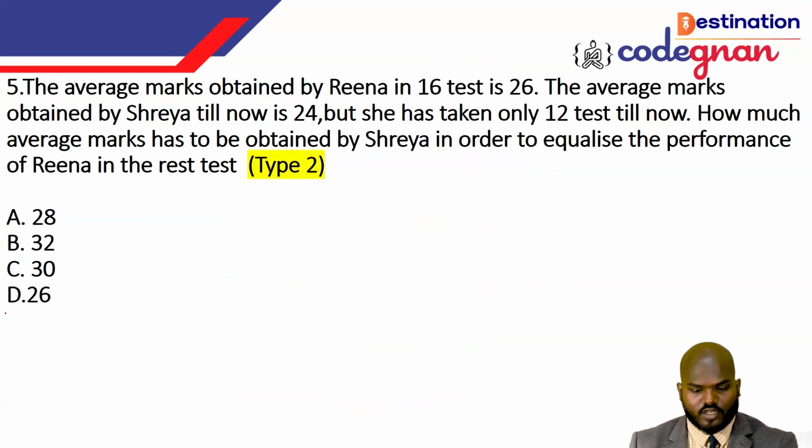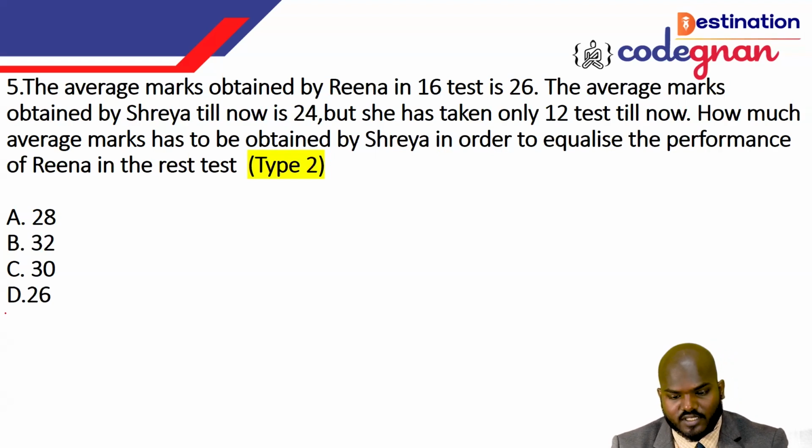Okay, so going to the next one, guys. The average marks obtained by Reena in the 16 tests is 26. The average marks obtained by Shreya till now is 24, because they didn't give the number of tests, but they have given that she has taken only 12 tests till now. So what average mark has to be obtained by Shreya in order to equalize the performance in the remaining tests?